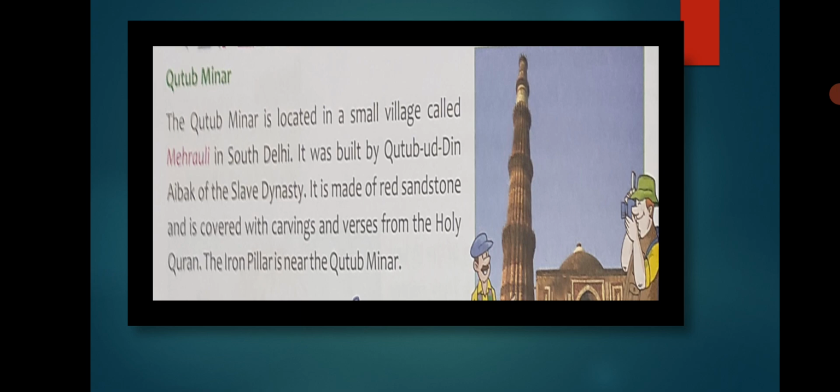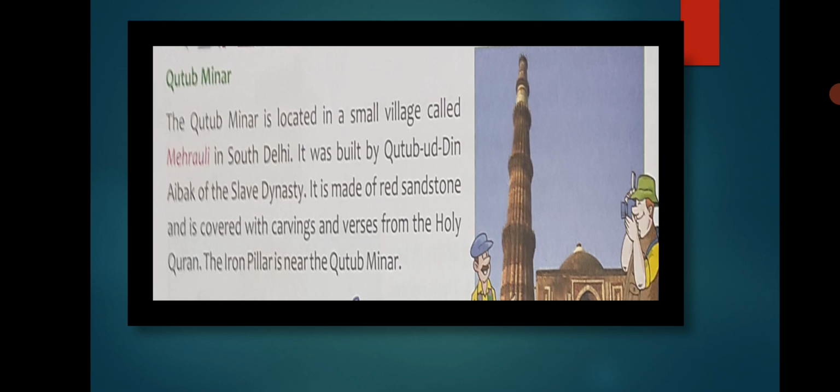Now about the Qutub Minar. Qutub Minar is located in a small village called Mehruli. Yes, students. Now, in South Delhi, it was built by Qutbuddin Aibak of the slave dynasty.